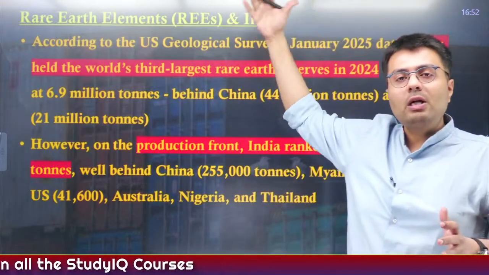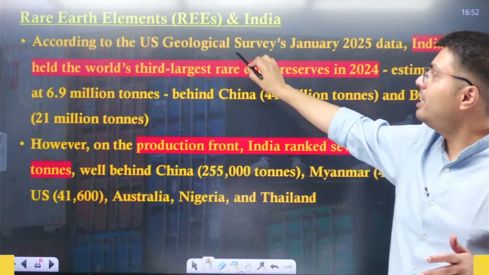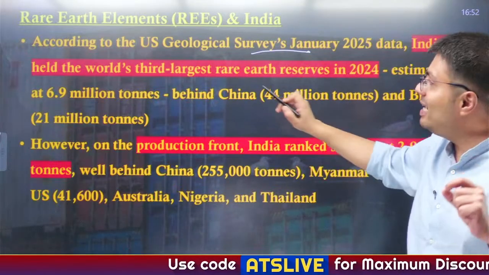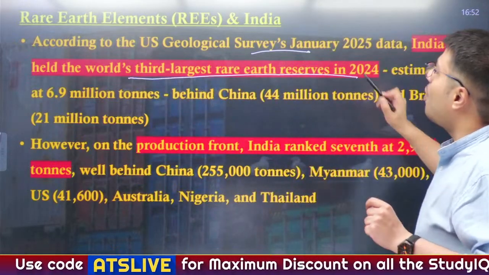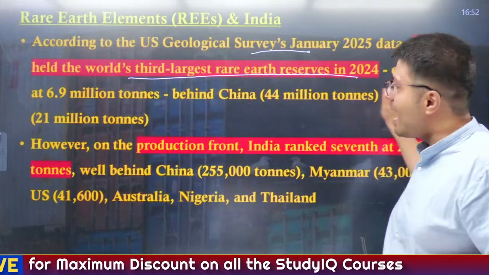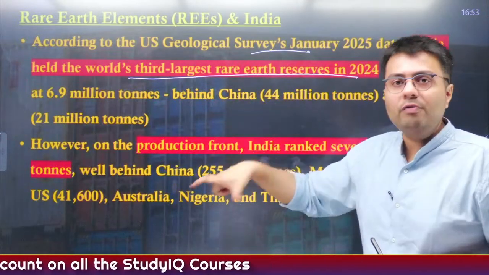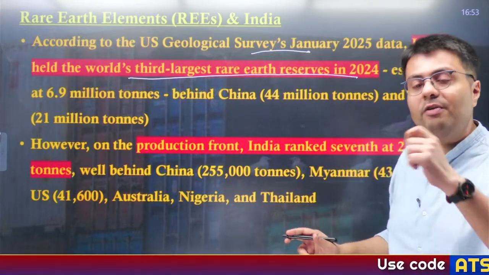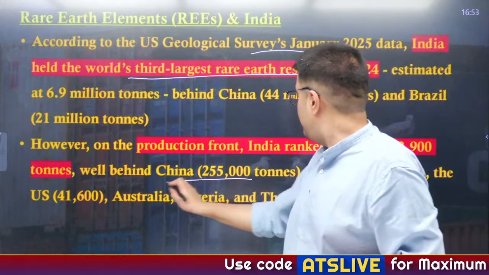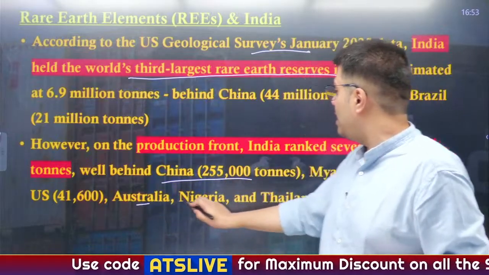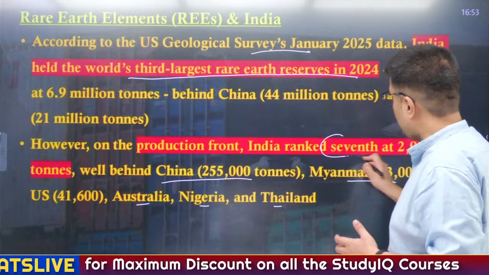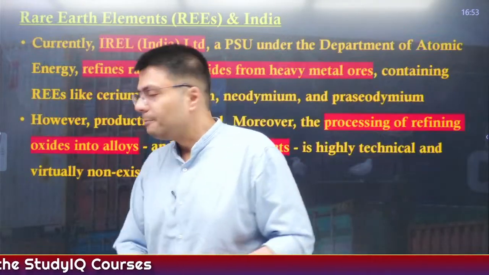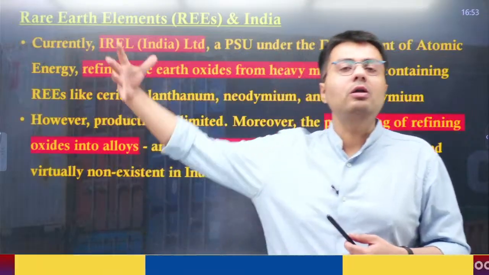Now let us understand what the reserves of these elements in India are. According to the US Geological Survey, in its latest data of January 2025, India holds the world's third largest reserves of rare earth elements, only behind China and Brazil. However, when it comes to production of these rare earth elements after refining, India lags quite behind. India is ranked not third but seventh in refinement and production, well behind China, Myanmar, US, Australia, Nigeria and Thailand. That is why India depends a lot on Chinese imports.